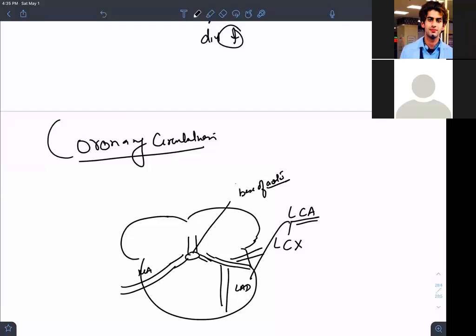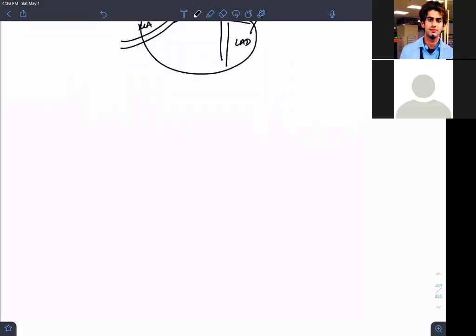What are the openings present in the base of the aorta? Those are called coronary ostia. Coronary ostia are the small openings through which the blood will go into. Where are these present? I will tell you. If this is the aorta which is coming from the